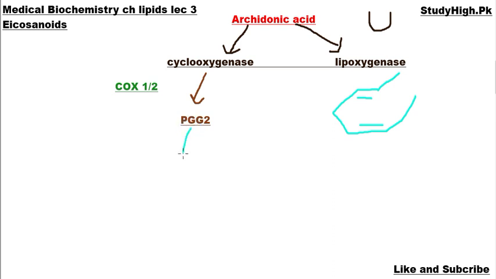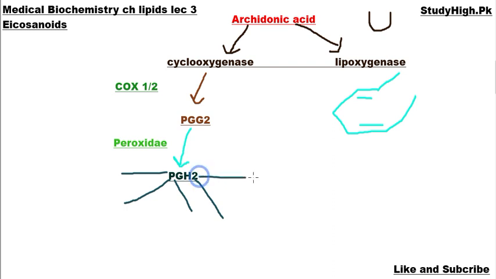Then this PGG2, through another enzyme, peroxidase, is converted into PGH2. Once this PGH2 is produced, all other types of prostaglandins, PGE2, PGI2 (PGI2 means prostacyclin), thromboxanes, all other types can be produced from this PGH2. So first, cyclooxygenase enzymes convert arachidonic acid into PGG2. Then peroxidase enzyme converts PGG2 into PGH2. Then from this prostaglandin H2, we can get any prostaglandin that you want.